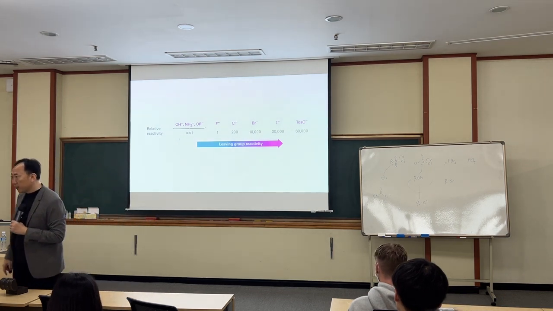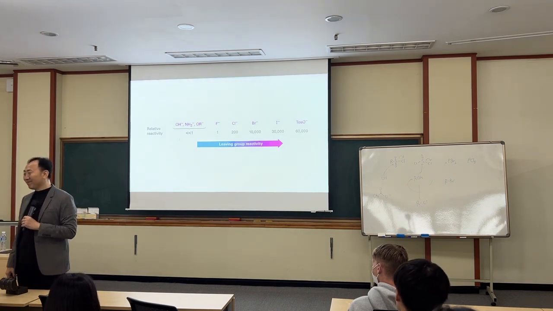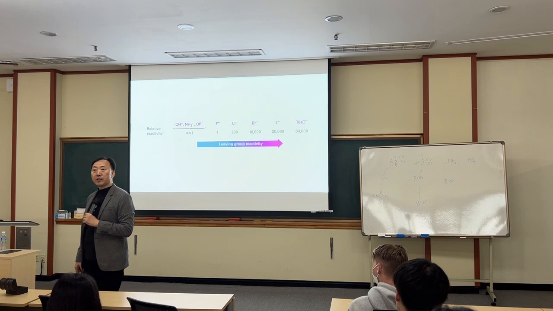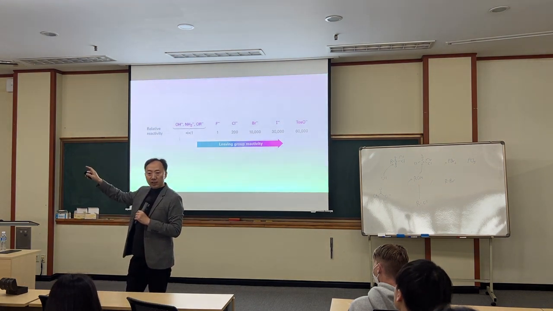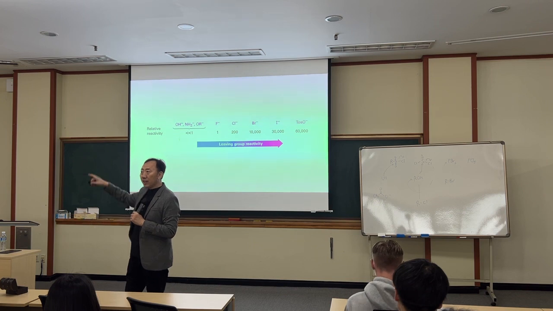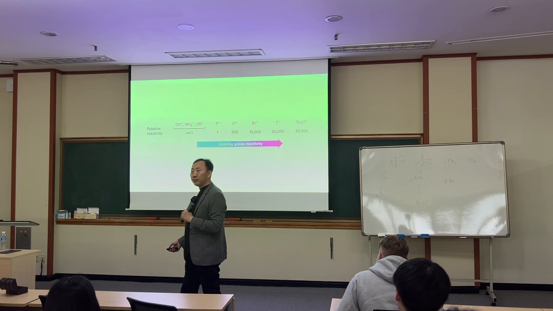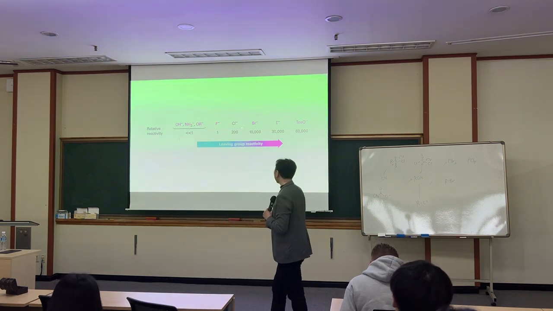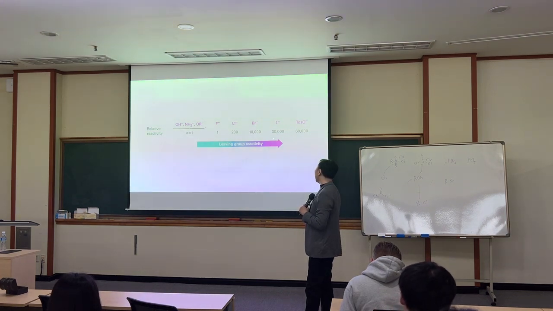HF is a weak acid. HCl, strong acid. HBr, even stronger acid. HI, strongest acid. Okay? Acidity increases, that means the conjugate base is more stable. That's why for the stronger acid, the conjugate base is more stabilized. That's why leaving group reactivity, this is better.